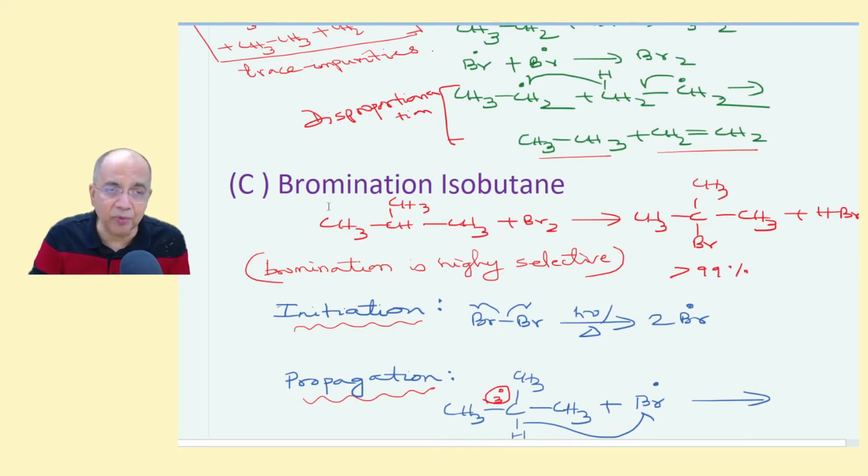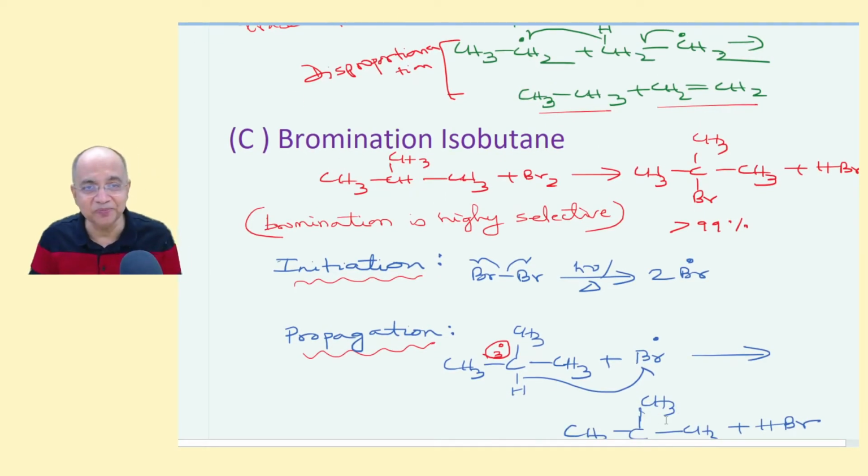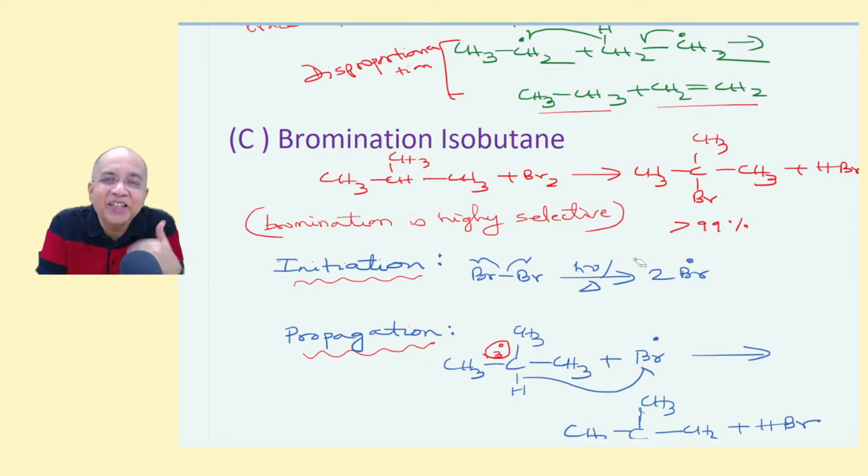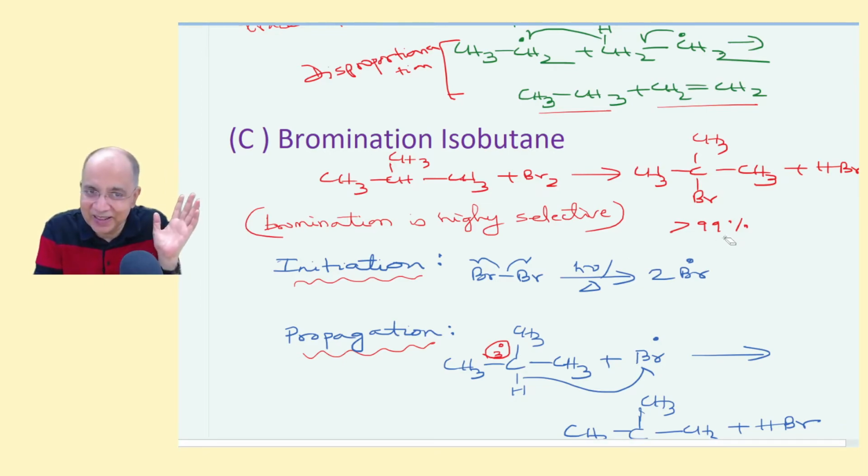Then another example, bromination of isobutane. Since bromination is highly selective, I have not shown the other minor product, the extinct product. I am not showing that in the mechanism also.